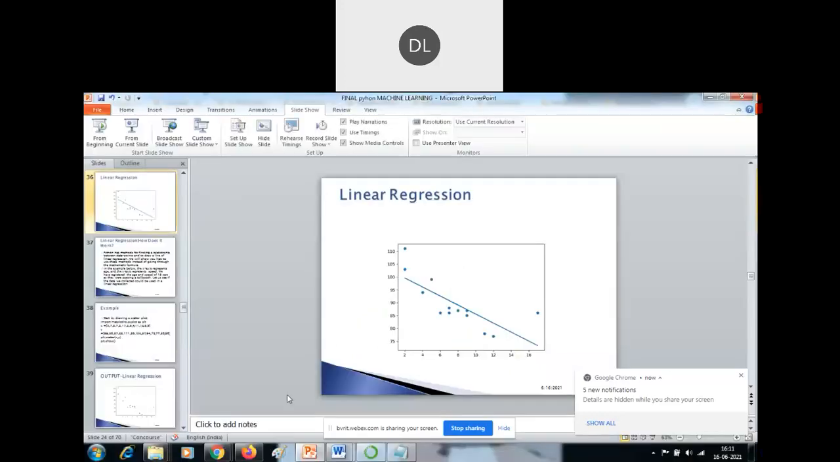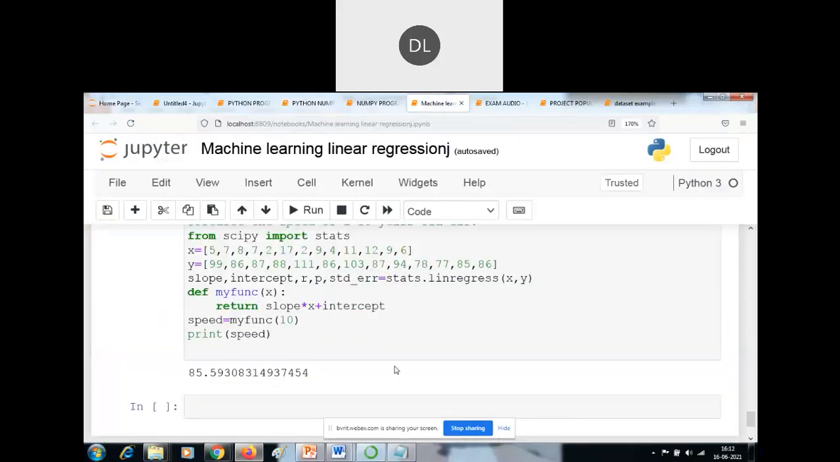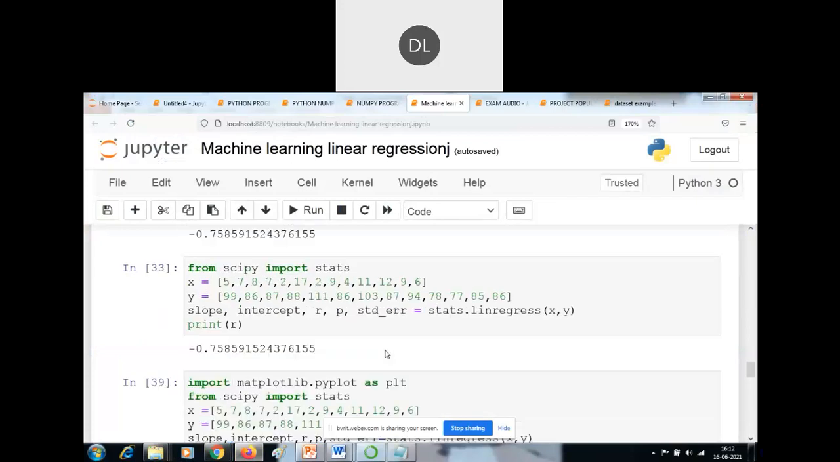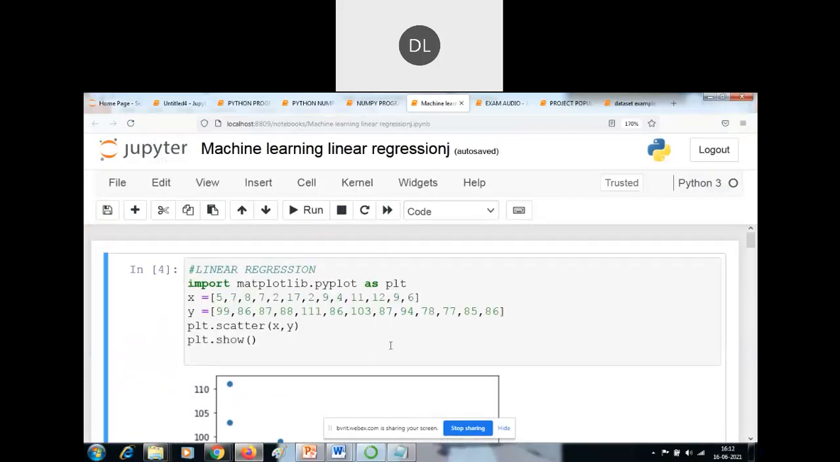So I will share the screen now. Okay, now it's okay. Participants, is my screen visible? Can I continue? Yes, madam. It is visible. Yes, okay. So this is one of the examples.